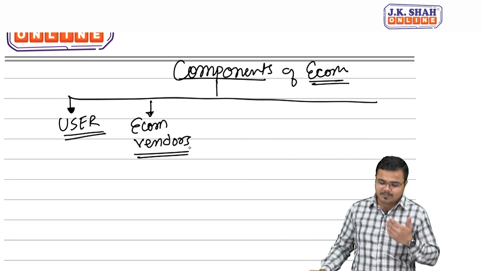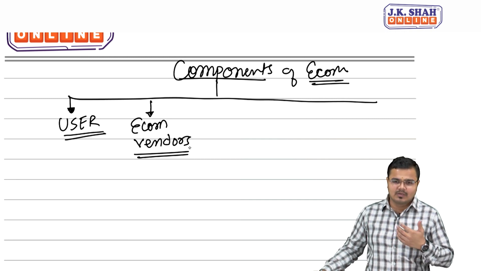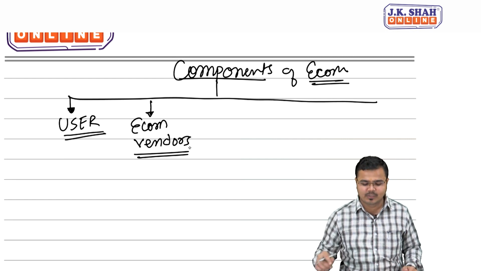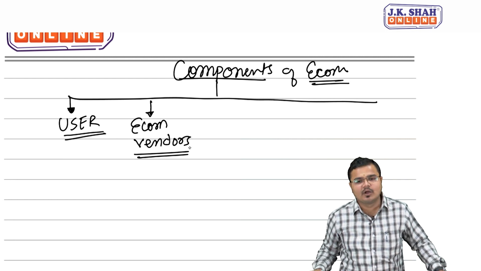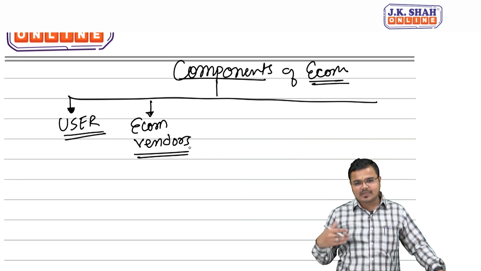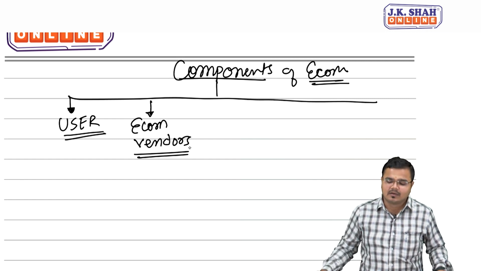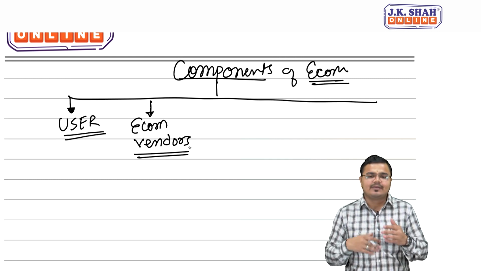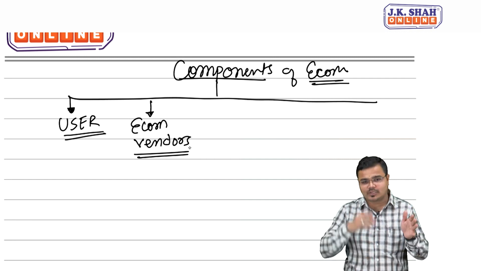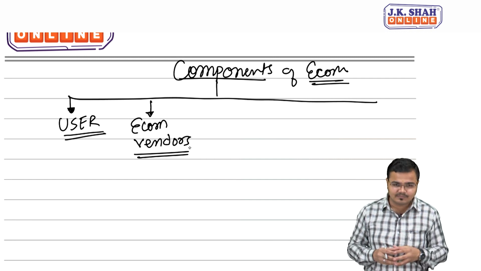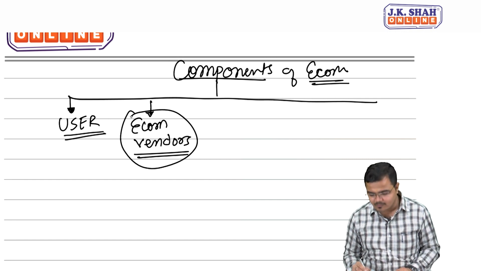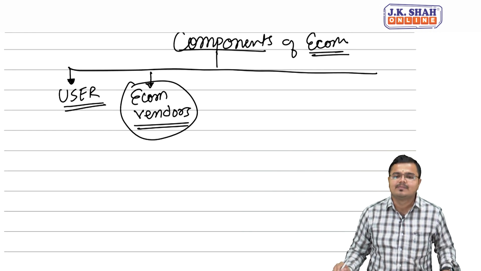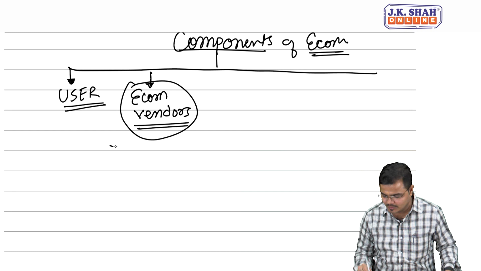Third, there are people who provide certain offers and all. Generally we call them the people who are doing the marketing and loyalty programs. We also have the category of people for the return policy, how they can return. Then we can give them various methods of purchase, online and offline also. Best example, Lenskart. So all these people come as e-commerce vendors, those who support the e-commerce by buying and selling products and services, but these people only provide the services.